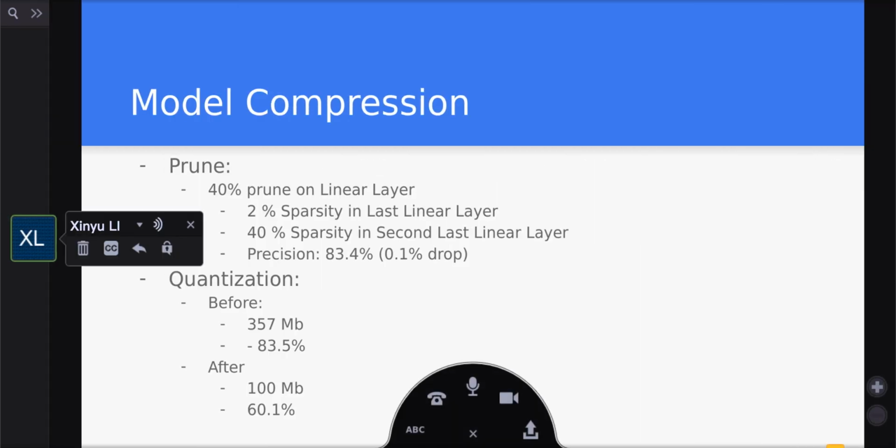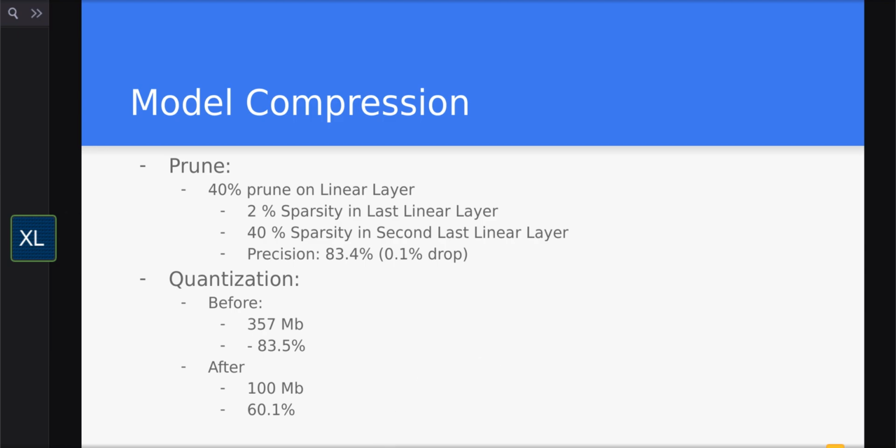Finally, we applied some model compression techniques. We found that pruning was very efficient in this project without the loss of precision. We applied 40% pruning on the linear layers, and it turned out that the precision only dropped by 0.1%. The quantization, however, though it reduced the storage, also caused a less accurate result. It shows the trade-off between the storage and precision.